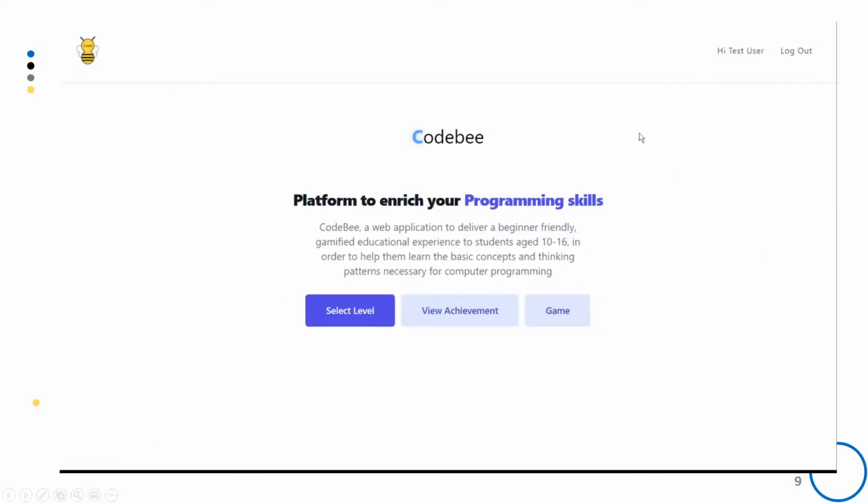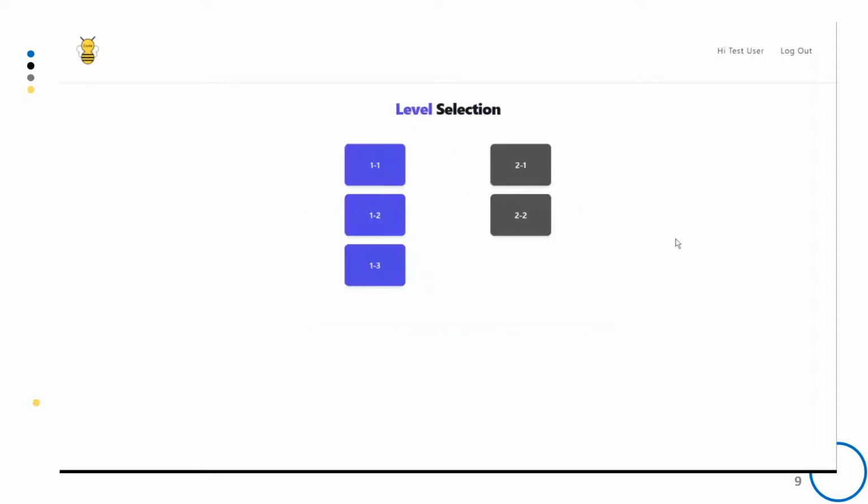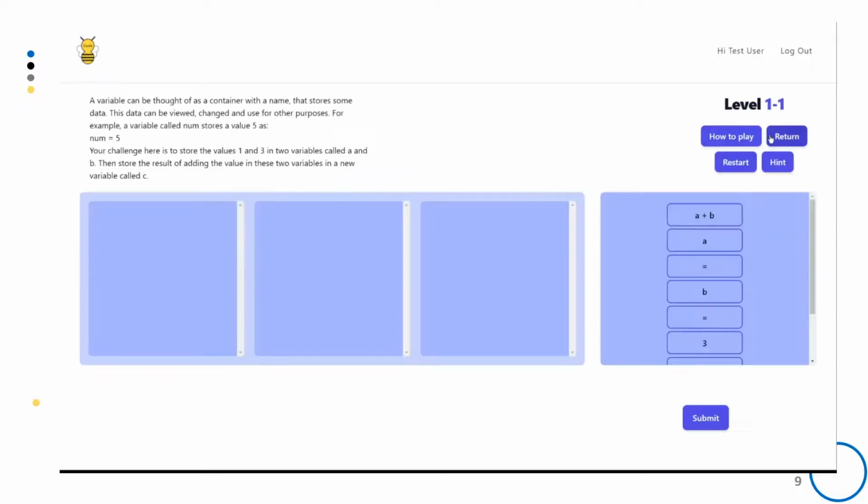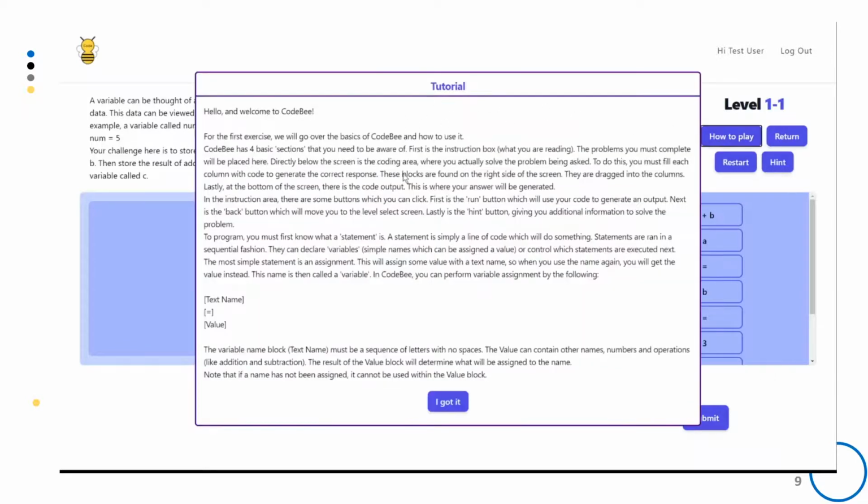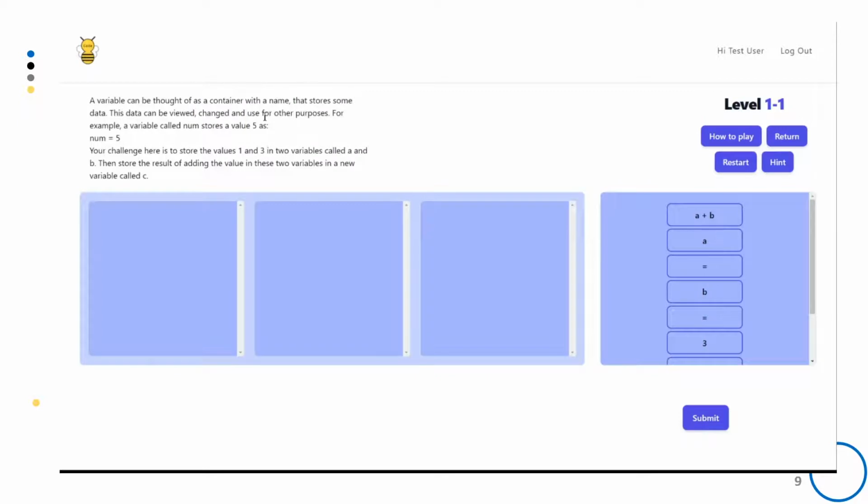Hi there, welcome to the demo of CodeBee. I'm already logged in as a test user, so we can get started by select level and go to level 1. Firstly, we are going to click How to Play to see a basic tutorial of how to use CodeBee. There are 4 sections, which is the instruction box, the playground, the available blocks, and the output area.